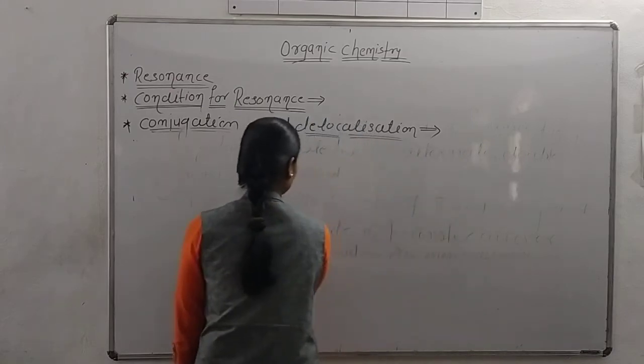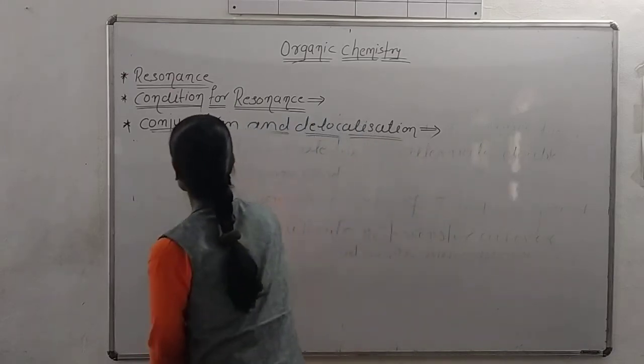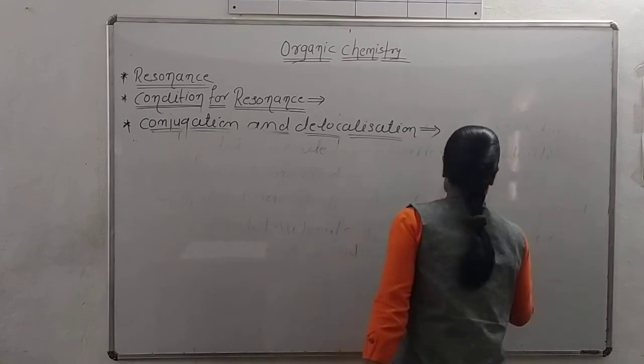And let us see the example of 1,3-butadiene.